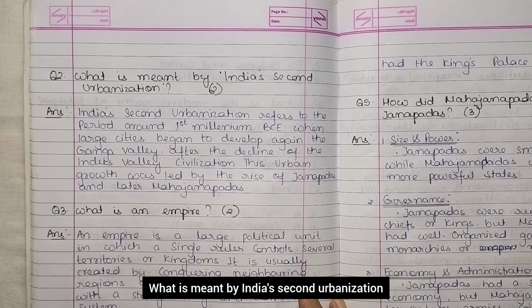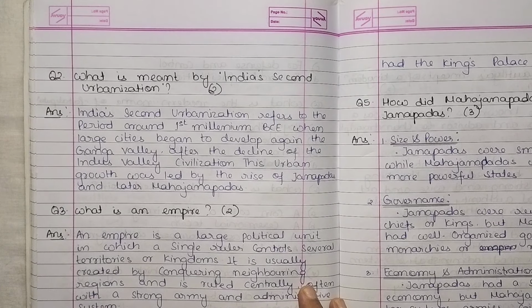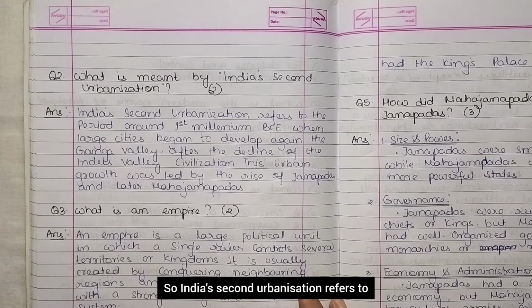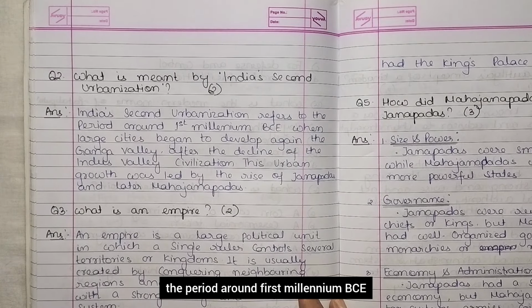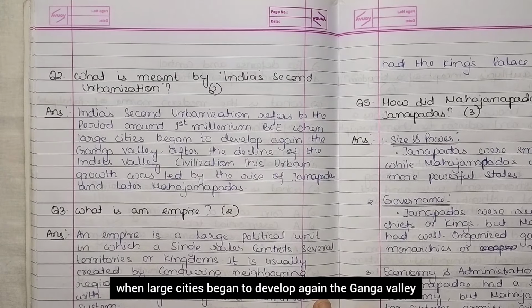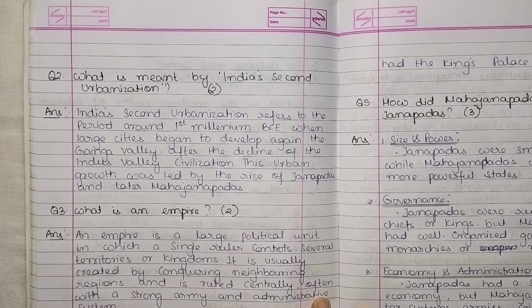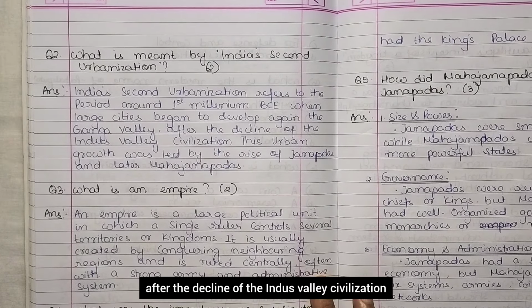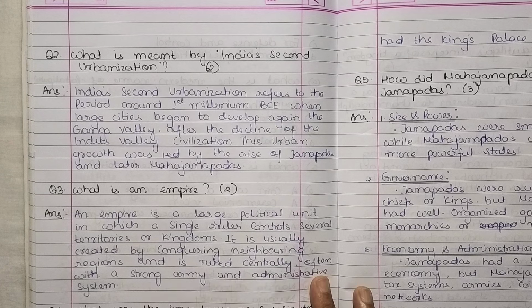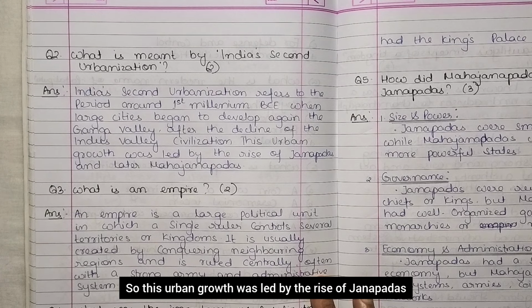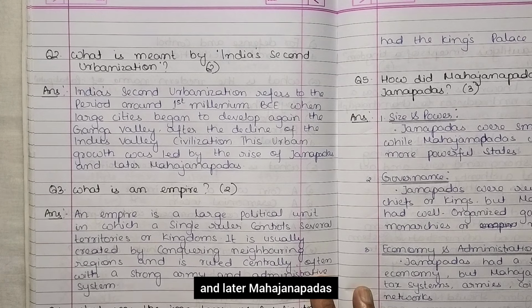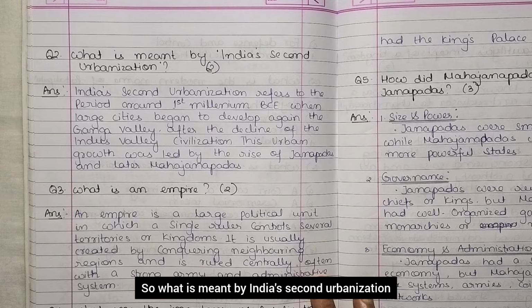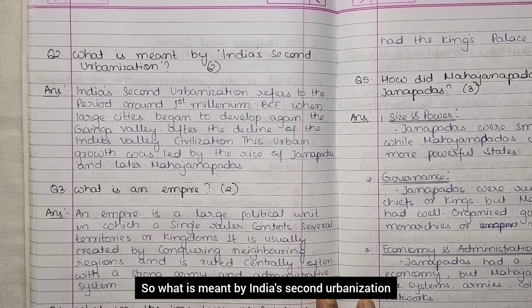What is meant by India's second urbanization? So, India's second urbanization refers to the period around the first millennium BCE when large cities began to develop again in the Ganga Valley, after the decline of the Indus Valley civilization. So, this urban growth was led by the rise of Janapadas and later Mahajanapadas. Okay. So, what is meant by India's second urbanization?